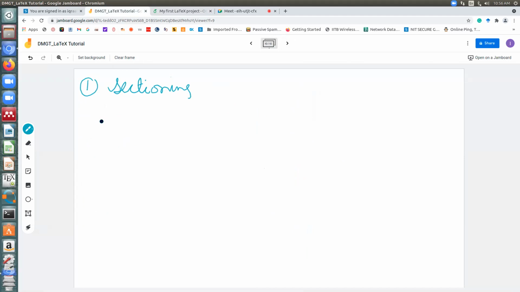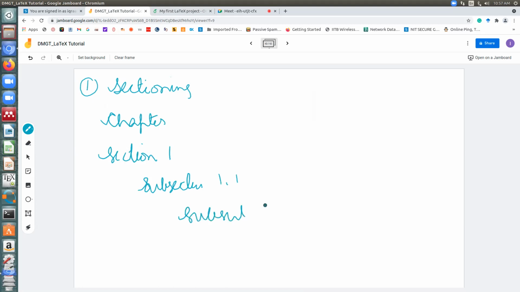You have chapters, and within chapters you have sections, say section 1, and then subsections, 1.1 and so on, and sometimes even subsubsections, 1.1.1 and so on. Very good books are always very nicely sectioned, separating out everything differently. How do we do this sectioning in LaTeX?